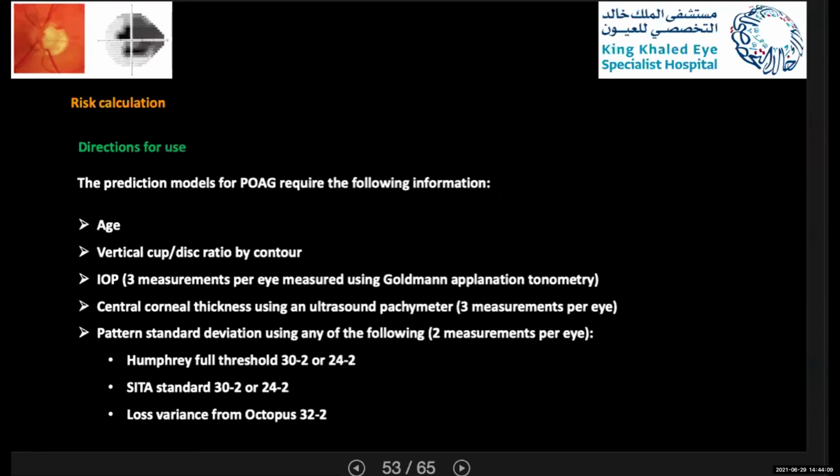So to use these models or the risk calculator, you need the age, vertical cup disc ratio, IOP 3 measurements by Goldmann, central corneal thickness 3 measurements, and pattern standard deviation using either Humphrey full threshold 30-2 or 24-2, SITA standard 30-2 or 24-2, and also you can use Octopus 32-2.